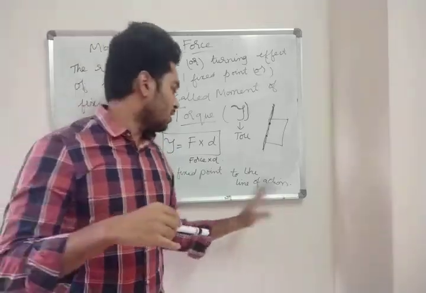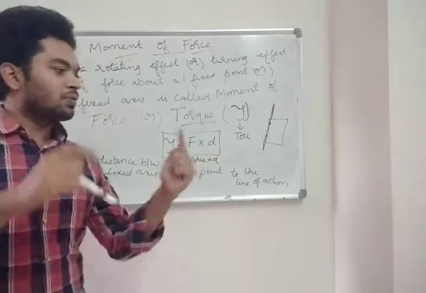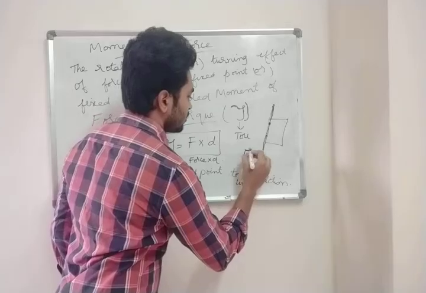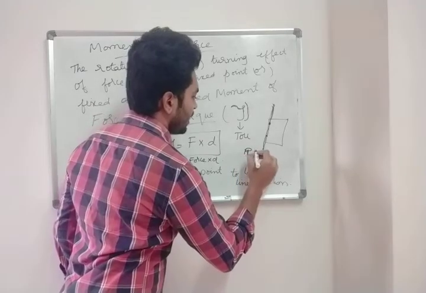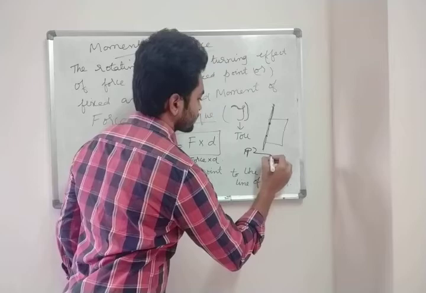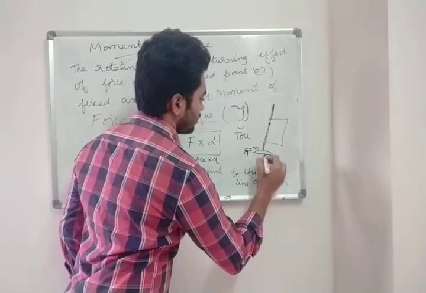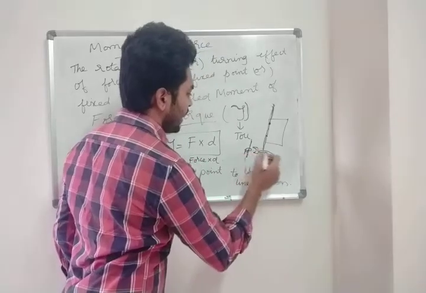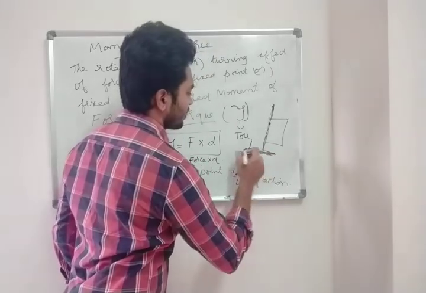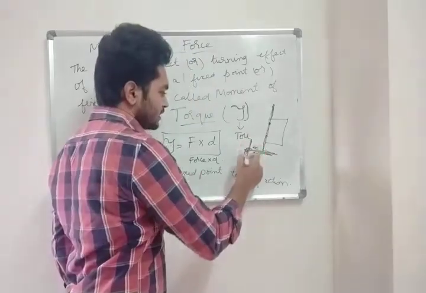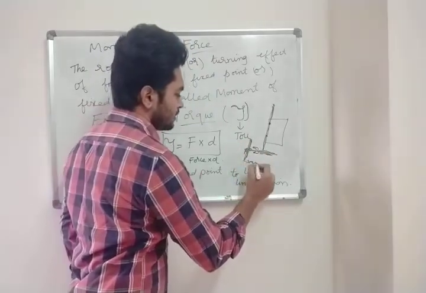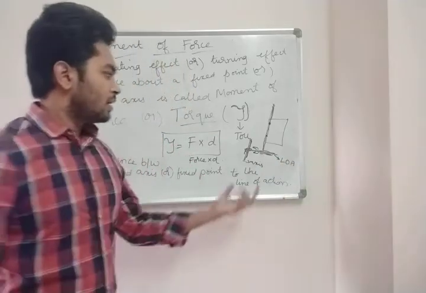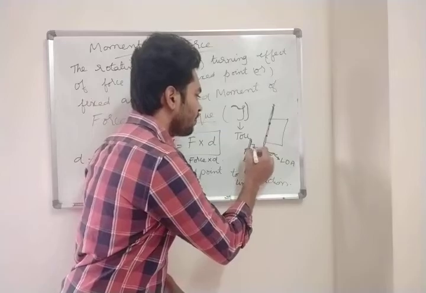Understood? So it is the distance between this axis and the line of action. This is the axis and line of action, which will be perpendicular.